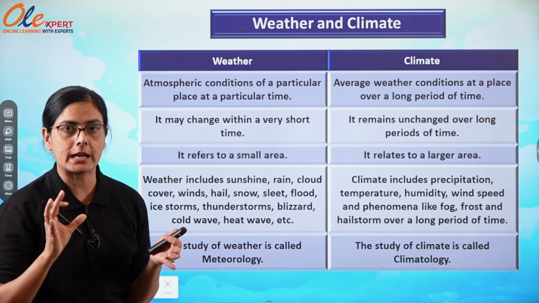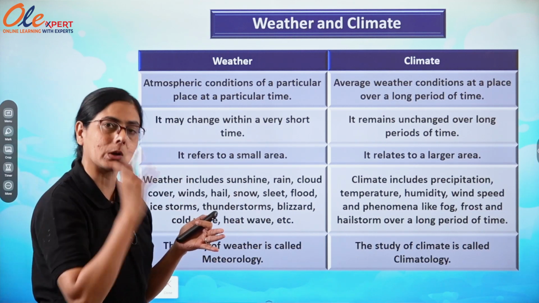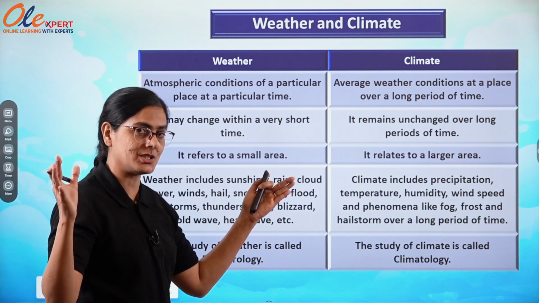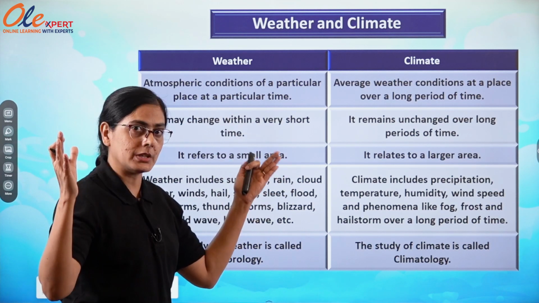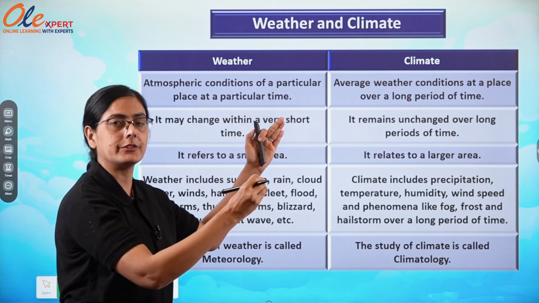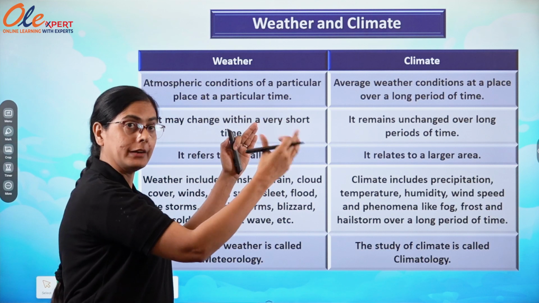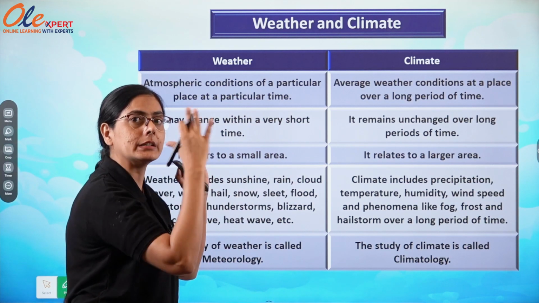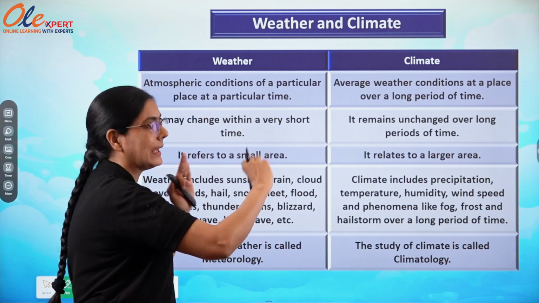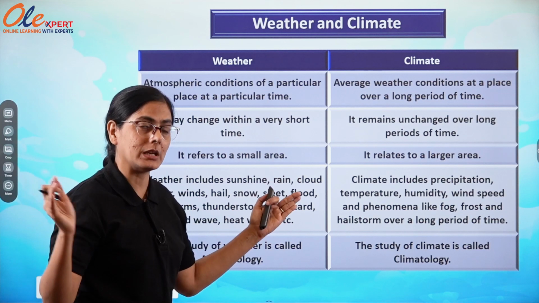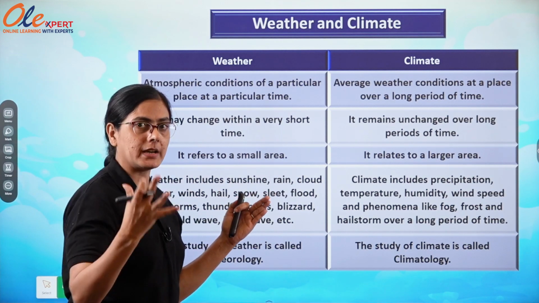Then it will be decided and noted down or recorded for that one particular region, means a large area, after observation over a long period. Then it will be mentioned that the climate of a particular country will be like this. Okay, the climate of a particular region or continent will be like this, after being observed for a long duration, means 20 years, 25 years.